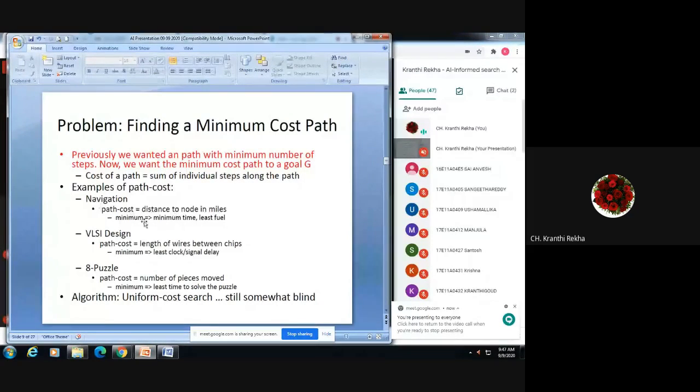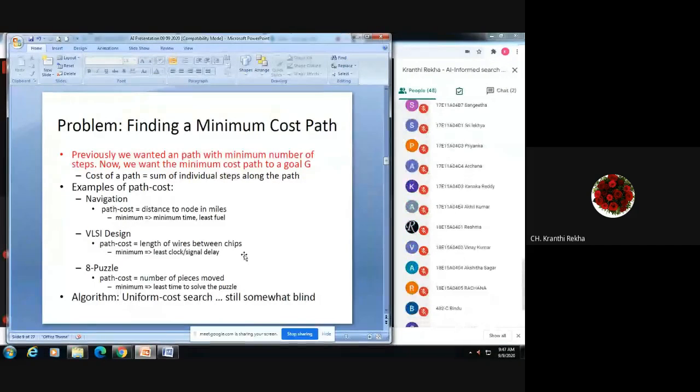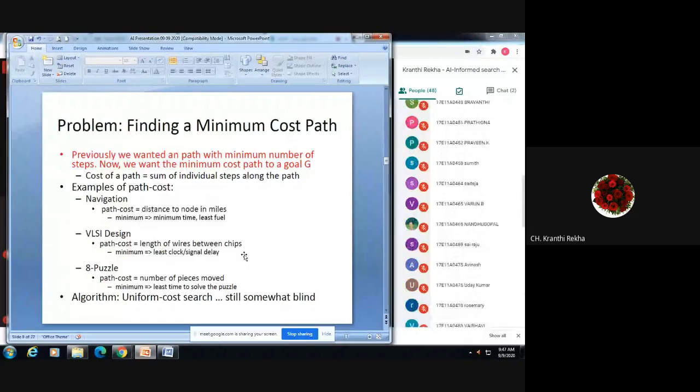So for navigation, you can say minimum time or least fuel. Like that, we will consider certain parameters. Suppose it is VLSI design, the path cost will be the length of wires between chips. That means if you want to incorporate more chips, then the length of the wire we will decrease, and we will connect them in such a way.